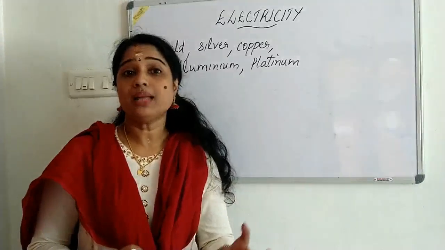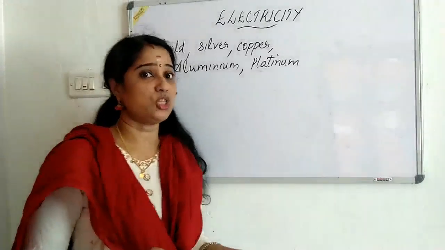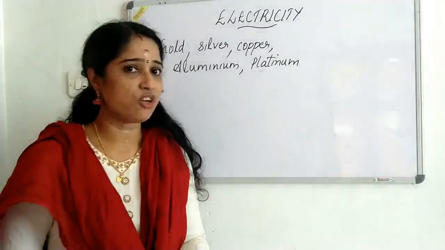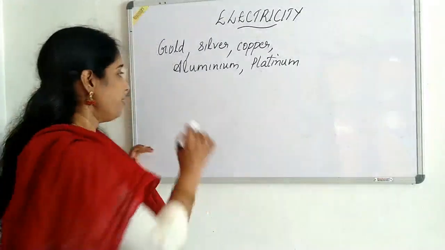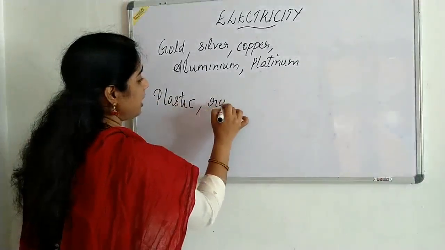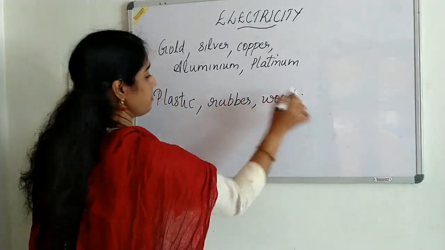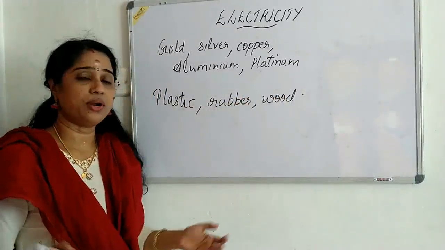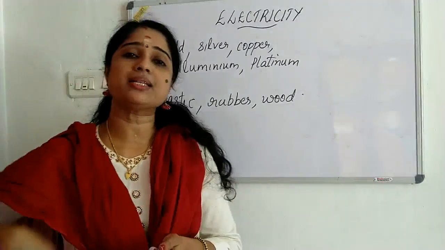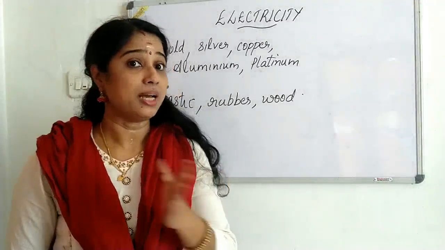And meanwhile, you know that some substances do not allow electricity to pass through them. Who can tell me the answer to that question? Yes, plastic is a typical example of substances that do not allow electricity to pass through them. Plastic, rubber, wood, these are some examples of substances that do not allow electricity to pass through.